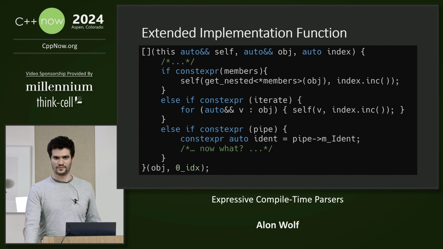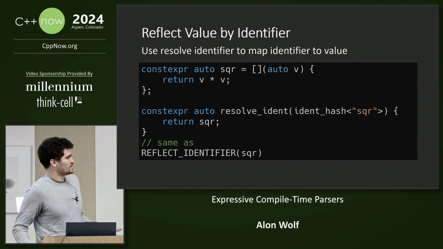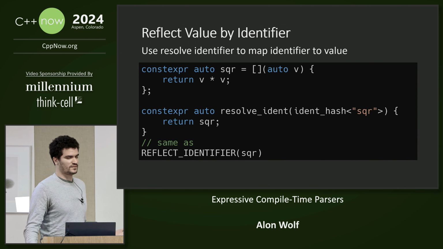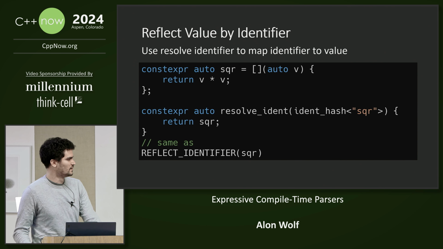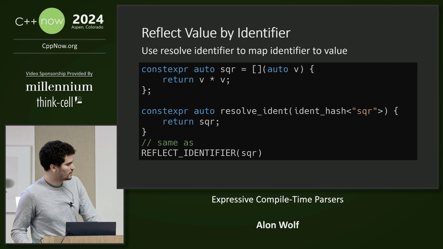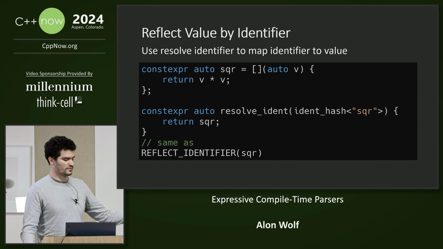And now what? I mean, we need some way to call a function based on an identifier. We can do it by using the same resolve identifier trick, but with a global function instead of just a static member function. So in this case, the resolve identifier will map the square string literal into the square function.